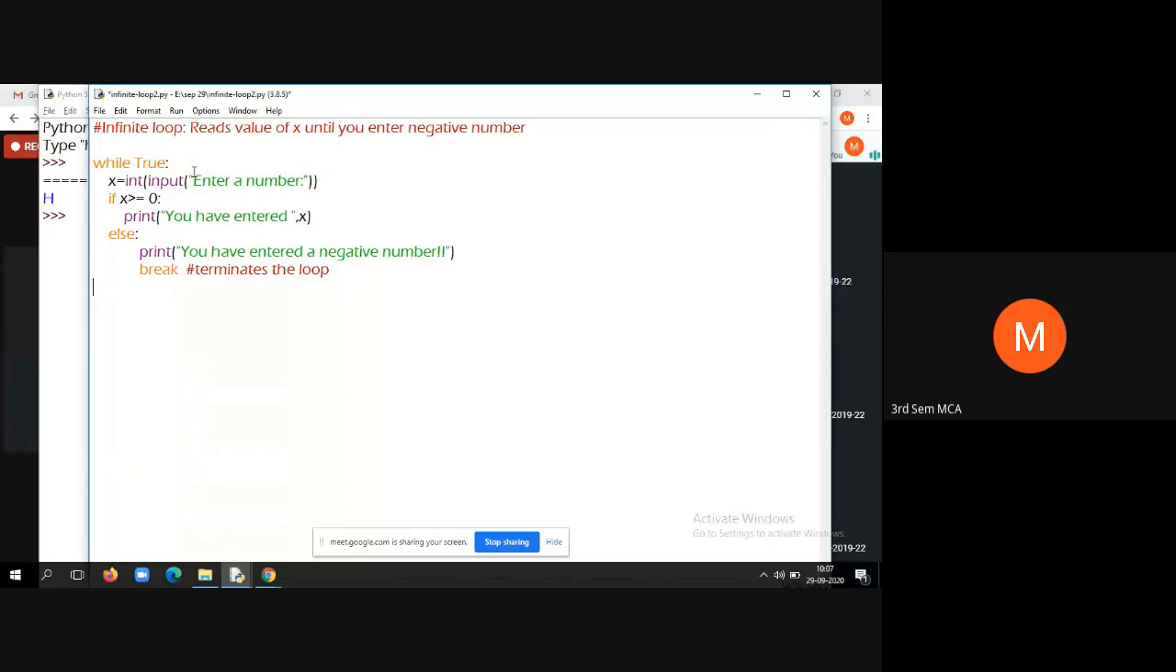Students, any doubt in implementing infinite loops or do while loops? Students, I have one question for you. What is the difference between a do while loop and an infinite loop? Anyone can answer. Differentiate infinite loop and do while loop.